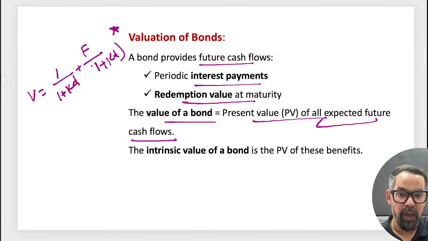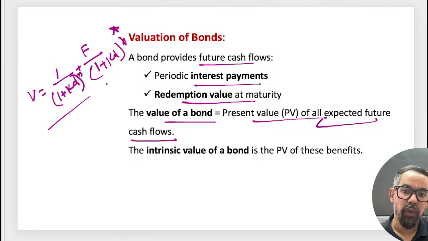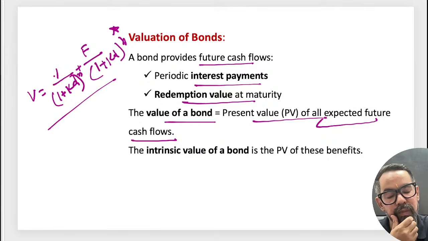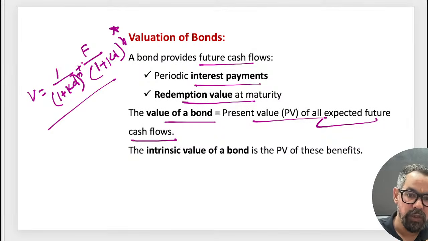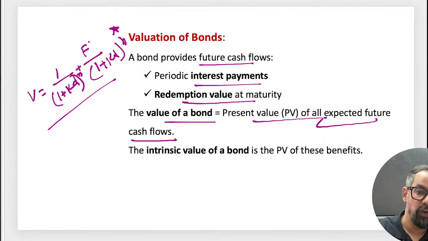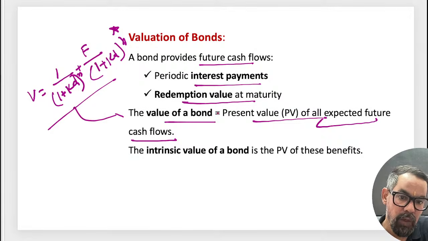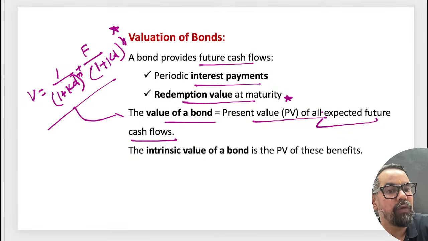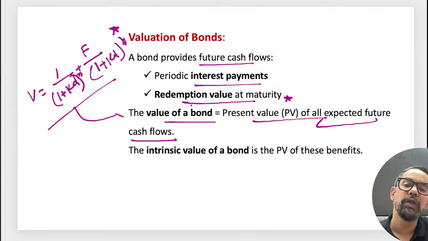That is, the interest generally paid by the company on the bonds, plus the face value of the bonds.